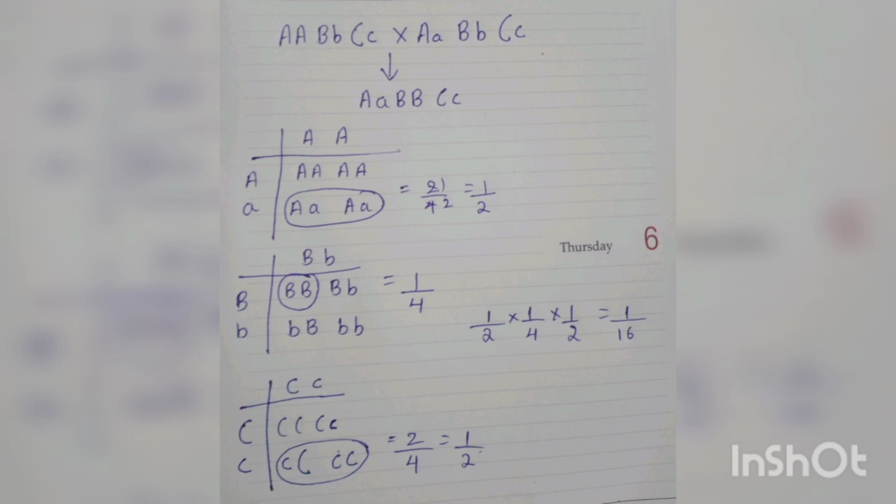Here also the total number of possible outcomes is 4, and how many times is capital C, small c going to repeat? It is 2. 2 divided by 4 is 1 by 2.